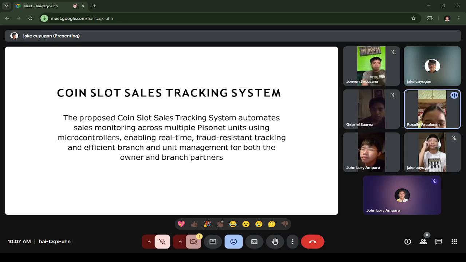Good day, everyone. Today, we will present our conceptual entity relationship diagram for the coin slot sales tracking system using microcontroller. The proposed coin slot sales tracking system automates sales monitoring across multiple business units using microcontrollers, enabling real-time, fraud-resistant tracking and efficient branch and unit management for both the owner and branch partner.